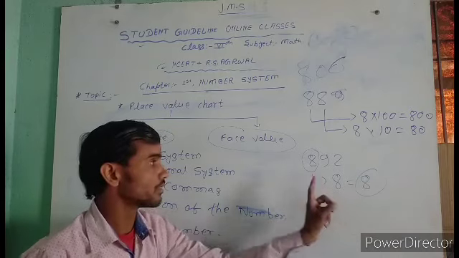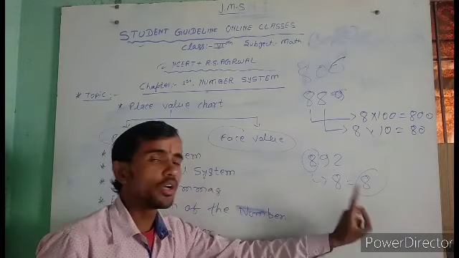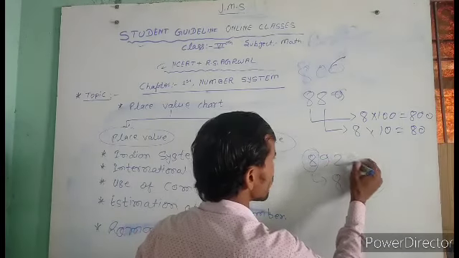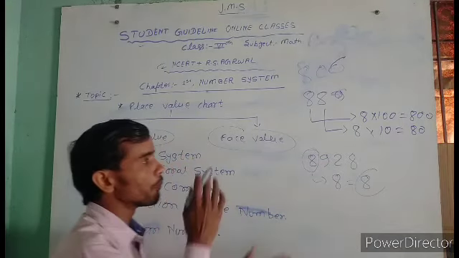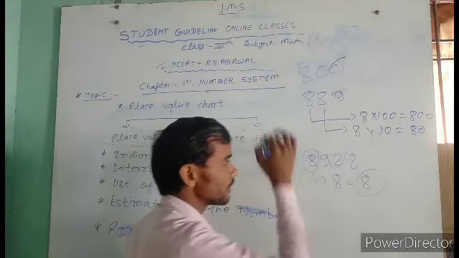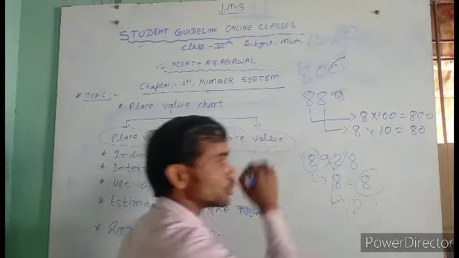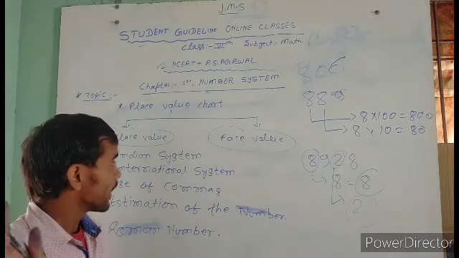So the face value of 8 is equal to 8. If another question is added here, write the face value of 2. It means the face value of 2 is equal to only 2. Okay, that's your answer. Is that clear?